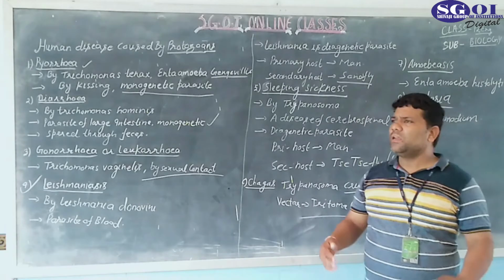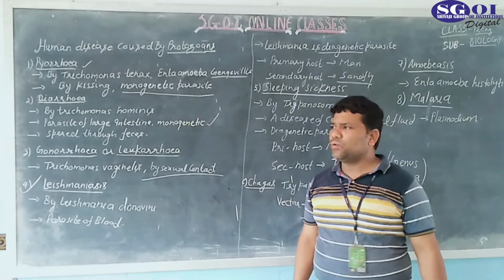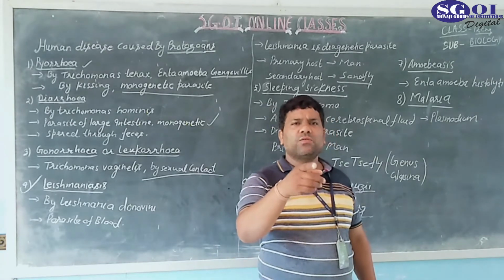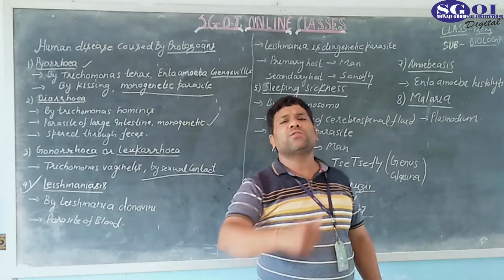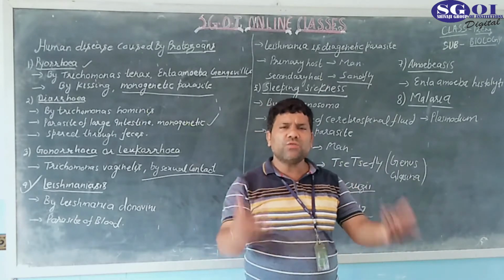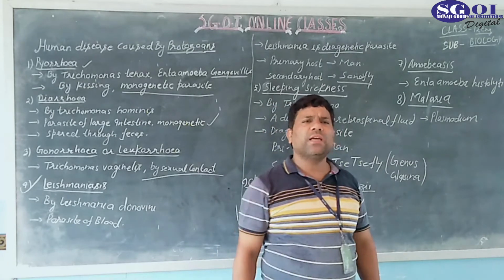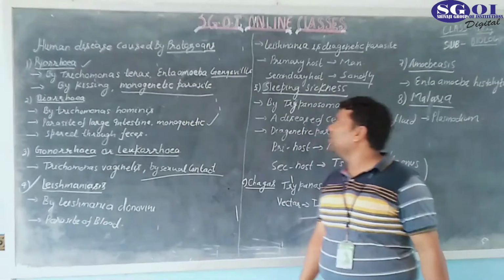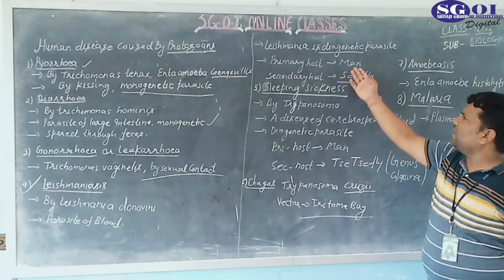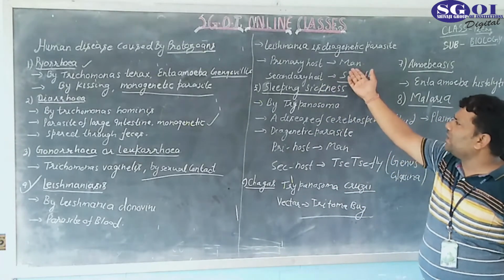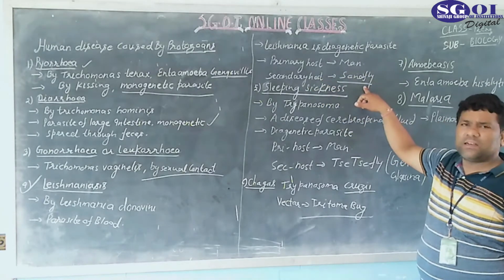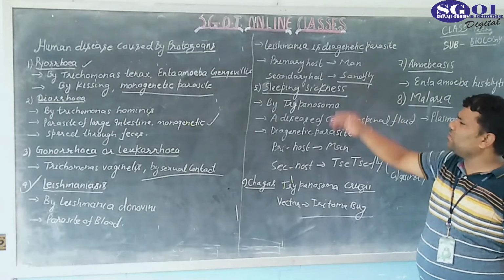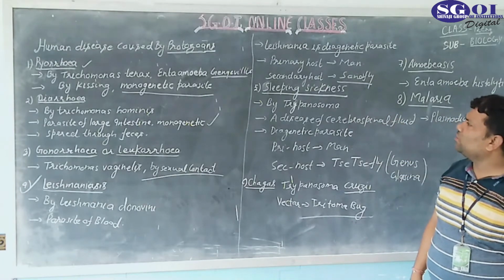As I told in the previous lecture, the primary host is the host in which the disease is caused. The disease occurs in the primary host, and not in the secondary host. The primary host of Leishmania is man, and the secondary host is the sandfly, a type of fly.